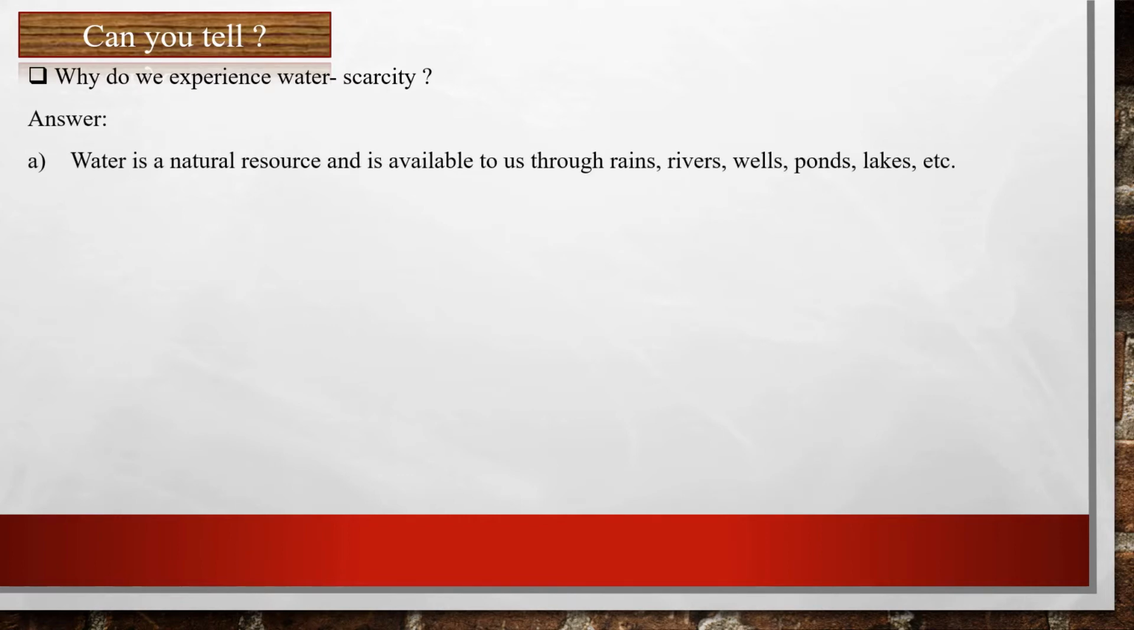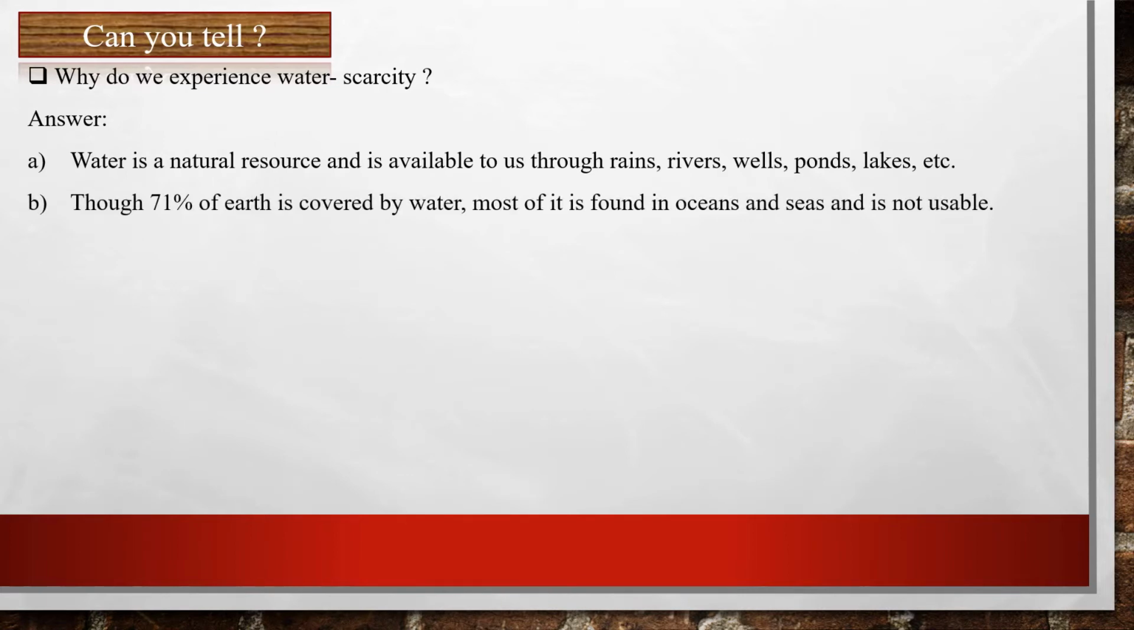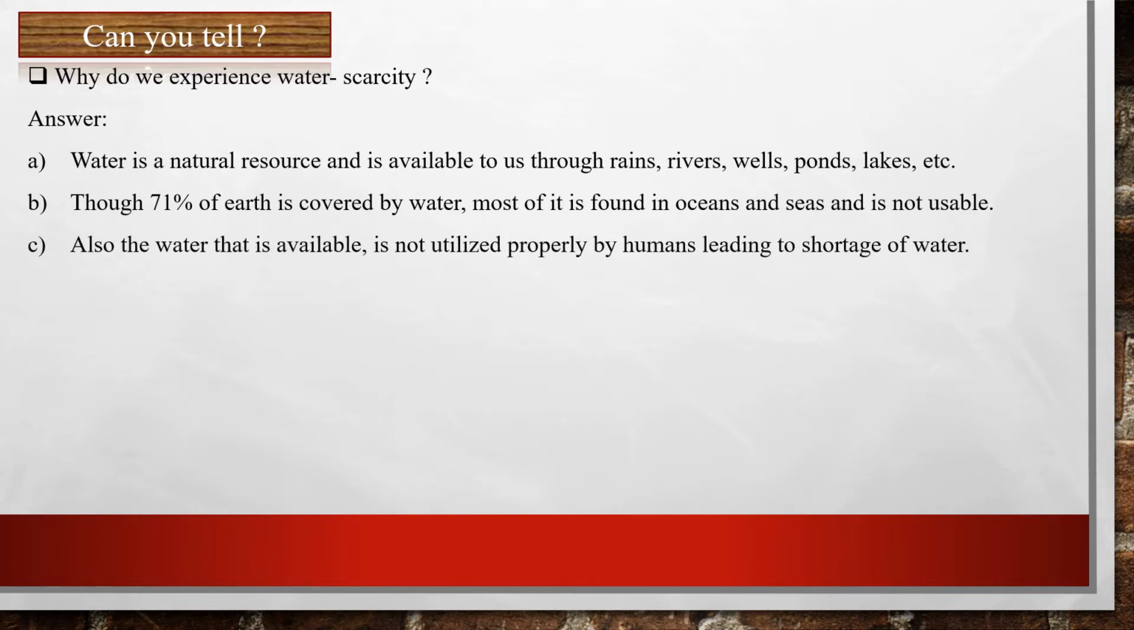Students, can you tell why we experience water scarcity? Yes, correct. Water is a natural resource and is available to us through rains, rivers, wells, ponds, lakes, etc. Though 71% of Earth is covered by water, most of it is found in oceans and seas and is not usable. And also the water that is available is not utilized properly by humans, leading to shortage of water.